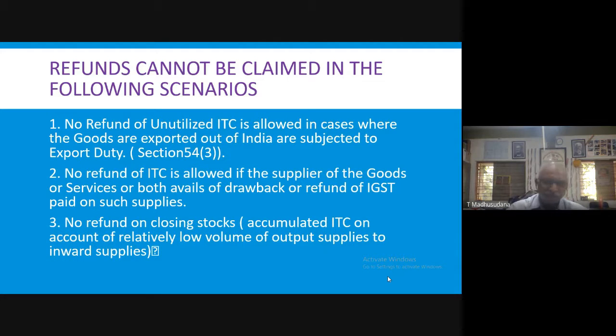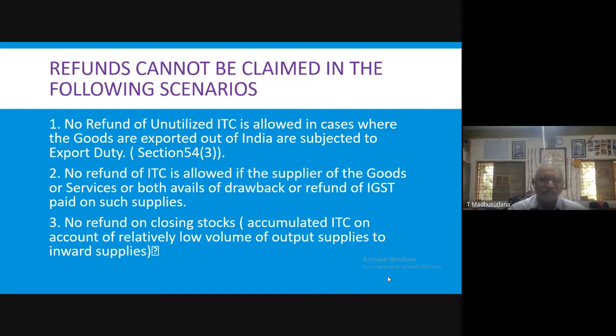Next, number three, no refund on closing stocks. As far as closing stocks are concerned, no refund is allowed, because that stock is still under the control of the supplier. So accumulated ITC on account of relatively low volume of output supplies to inward supplies.